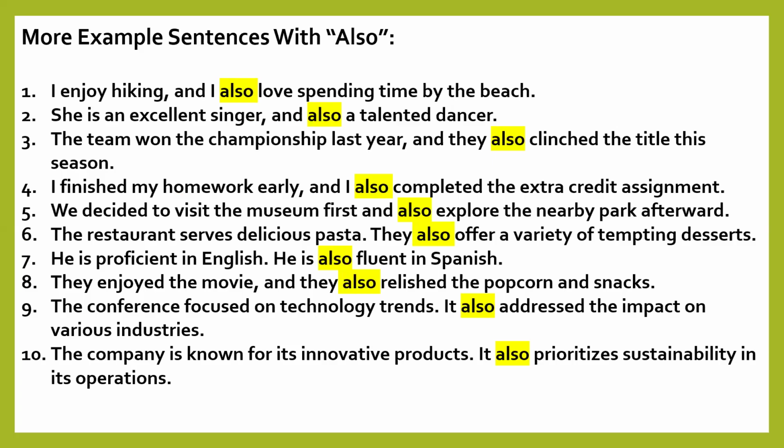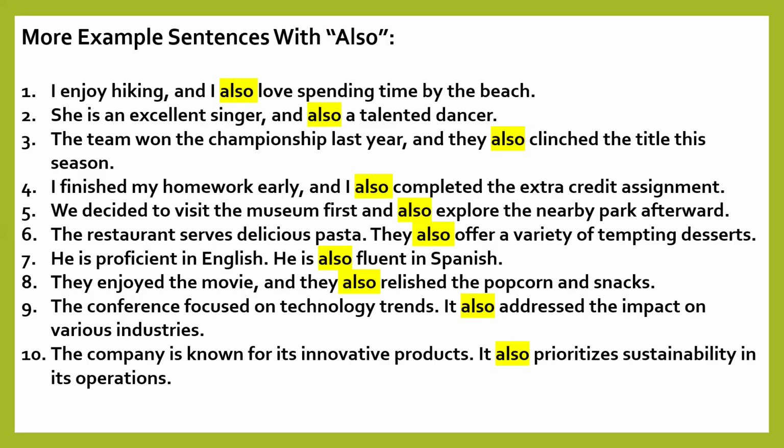I finished my homework early, comma, and I also completed the extra credit assignment. Completed is a main verb, and we have used also before the main verb. We decided to visit the museum first and also explore the nearby park afterward. The restaurant serves delicious pasta. Full stop. They also offer a variety of tempting desserts.